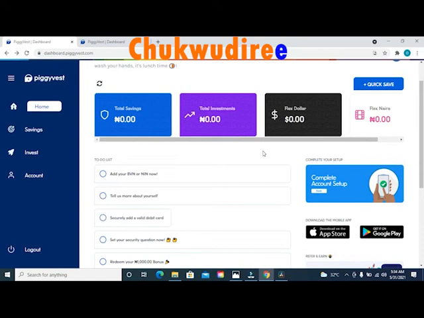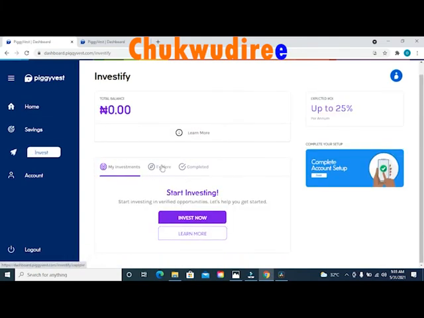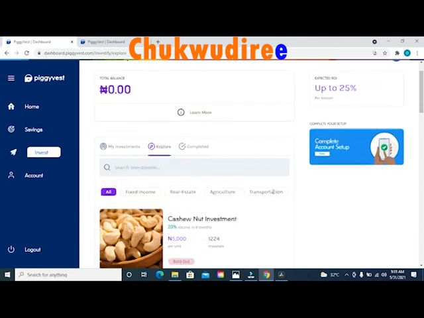So if you are interested to invest in the PiggyVest investment opportunity, then on the left hand side you will see options that says home, savings, investment, account. Click on the option that says invest. When you click on the option that says invest, you'll be taken to this new page. On this new page, where you have the option that says my investment, explore, complete, move your cursor to the second option that says explore if you have not invested in this platform before.